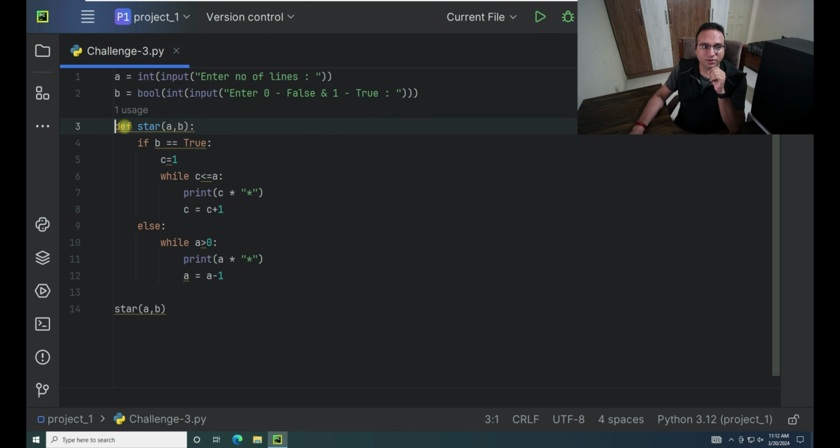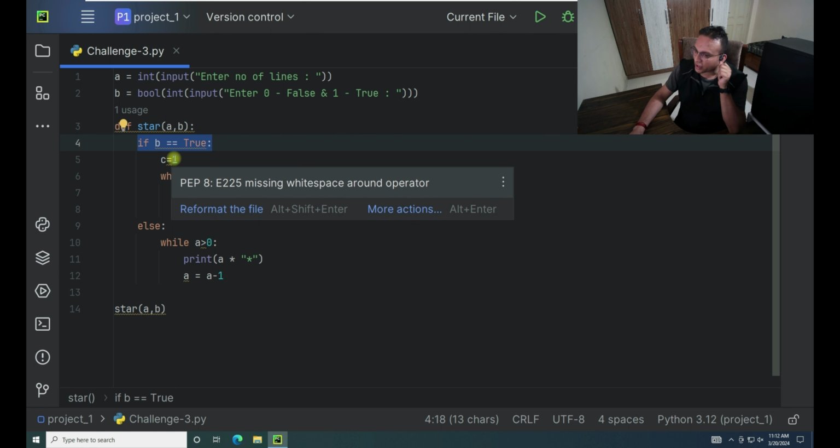Now, taking forward, this is the function which we are defining with the name star. The values of A and B are passed over here, A being whatever input we give, and B being whatever input we give. Taking an example, if the input for B is true, then this condition will be fulfilled and we go inside it. Initially the C value equals 1. I'll tell you why it's 1. Later you will see that for true we want 1 star to be printed in the first line.